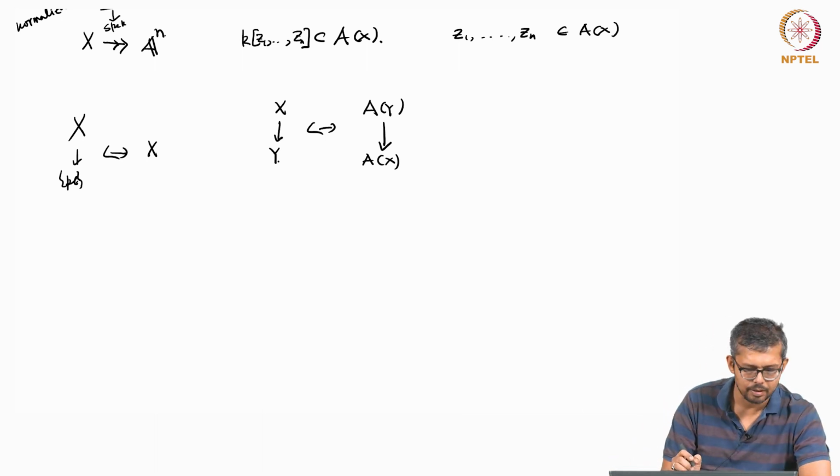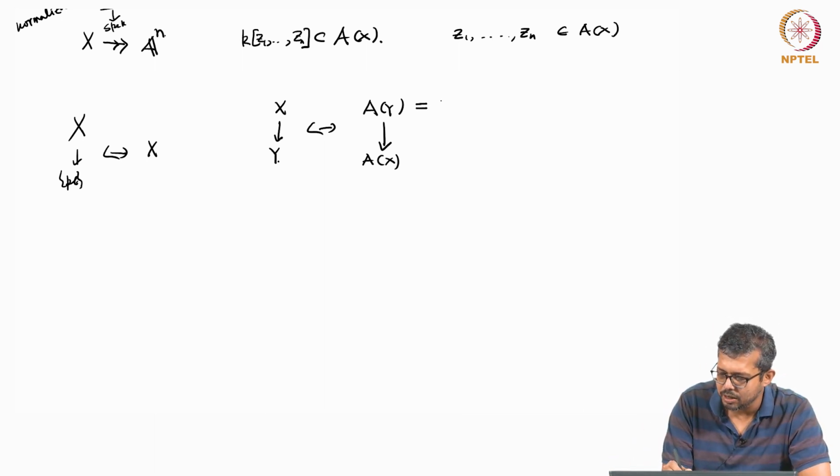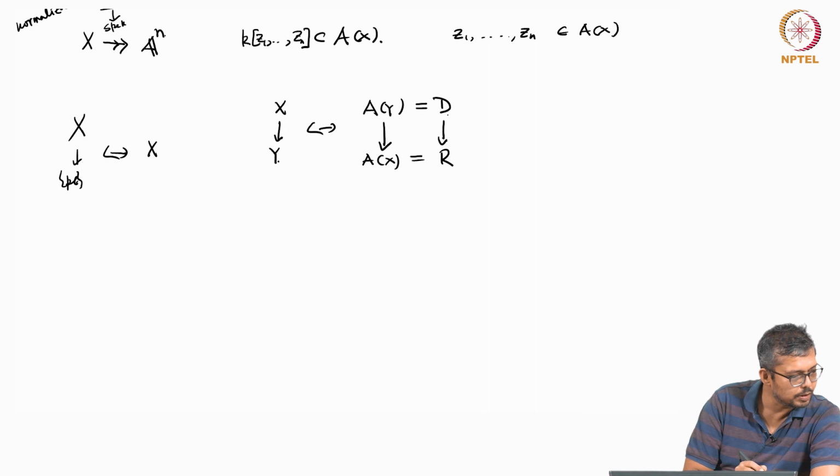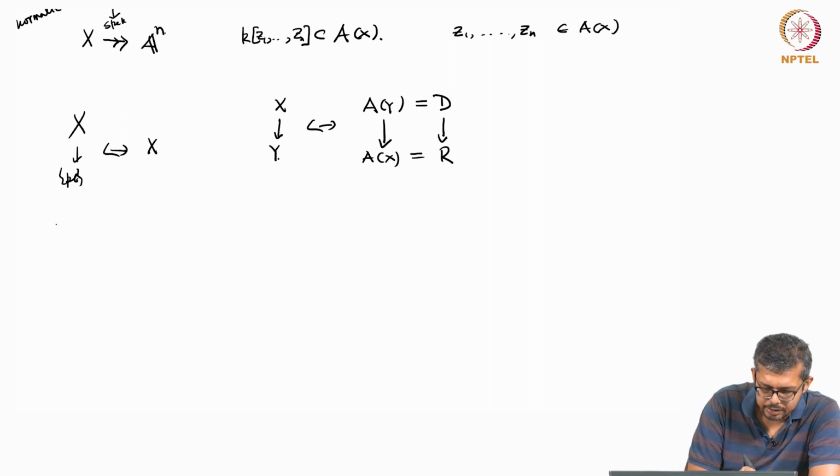So let me write it. Let's write Ay equal to D, say, and Ax equal to R, and we have R is a D algebra. So the theorem, the generalization of Noether normalization.